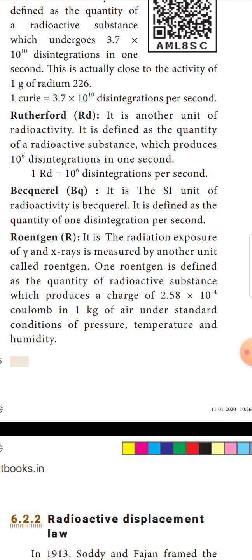The radiation exposure of gamma and X-rays is measured by another unit called Roentgen, capital R. One Roentgen is defined as the quantity of radioactive substance which produces a charge of 2.58 into 10 power minus 4 coulomb in 1 kg of air under standard conditions of pressure, temperature and humidity. So this is Roentgen, 2.58 into 10 power minus 4 coulomb in 1 kg of air.